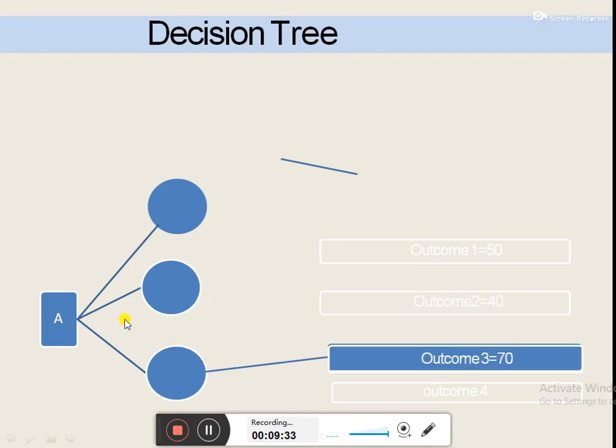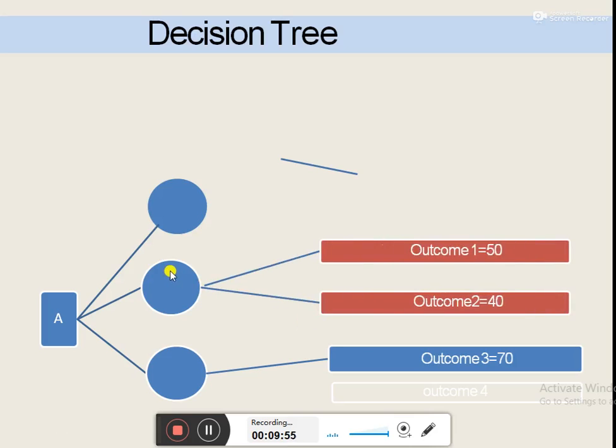In next step, represent the outcomes of a particular alternative. Suppose the outcomes of this alternative is represented by this line, which denotes the outcome, and the net present value of that outcome is equal to 70 rupees.